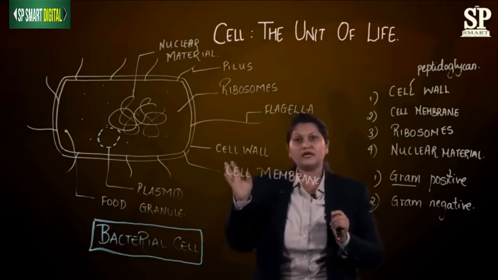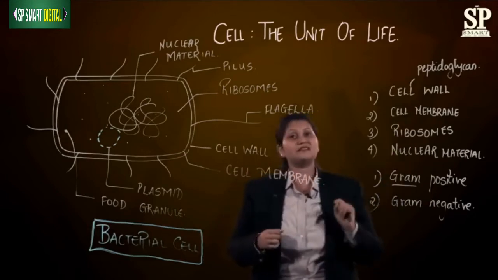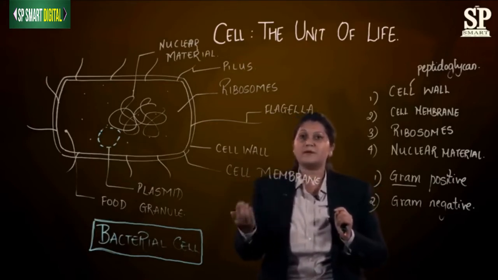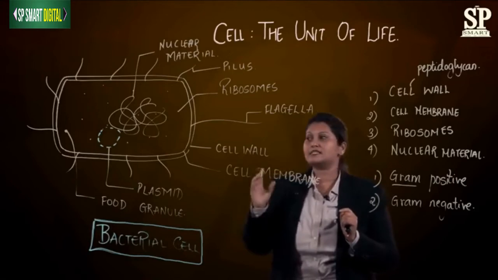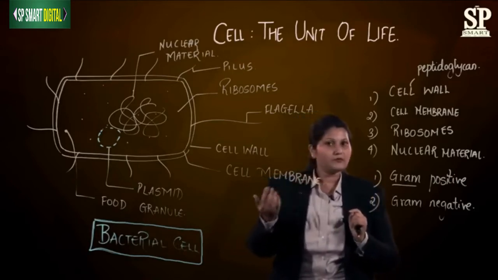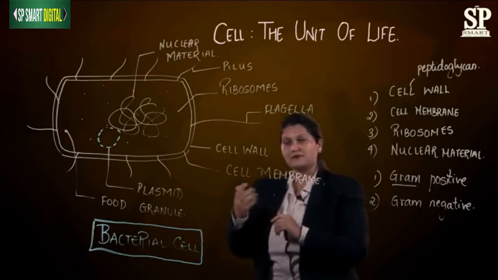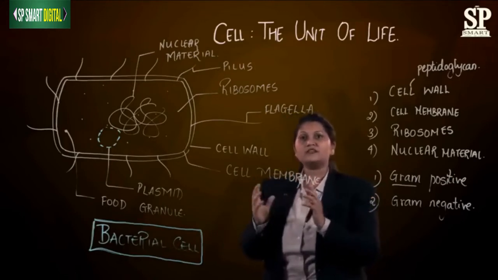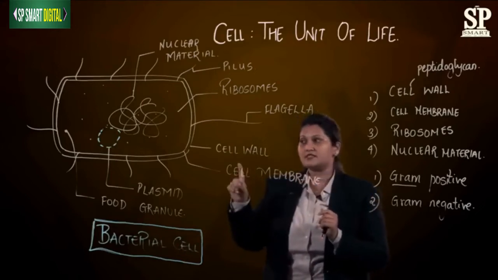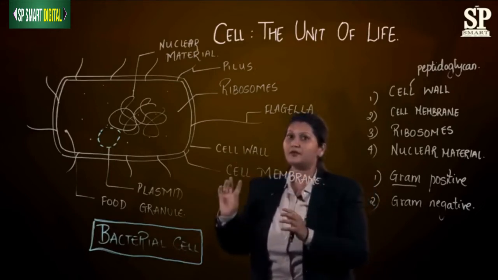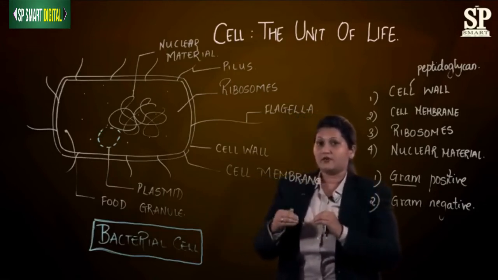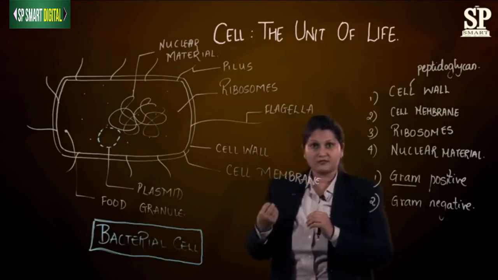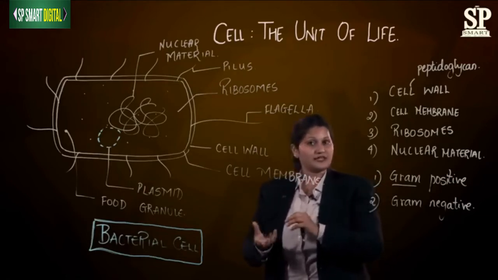So if you just have a look, inside the cell wall we have nothing but the cell membrane. Cell membrane is a layer which is partially permeable, or you can also say this layer is a semi-permeable layer. What do you mean by the word semi-permeable? Semi-permeable means it will allow entry and exit of only a few molecules. So that is the reason this layer is also a very protective layer for the bacterial cell. It will allow entry and exit of, say, limited things like water, salts, sugar molecules. So only few things can enter and few things can exit from this layer.